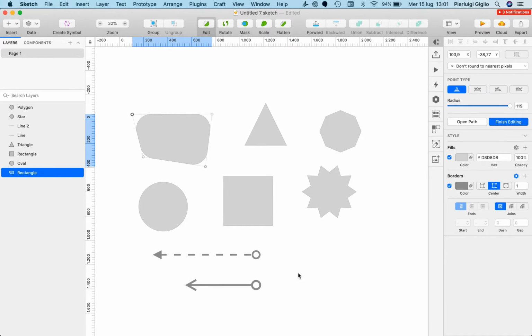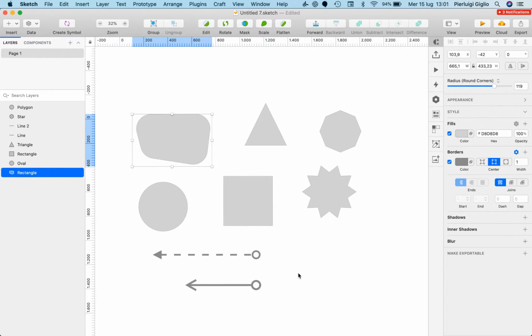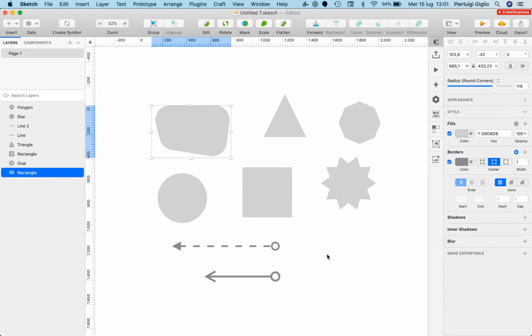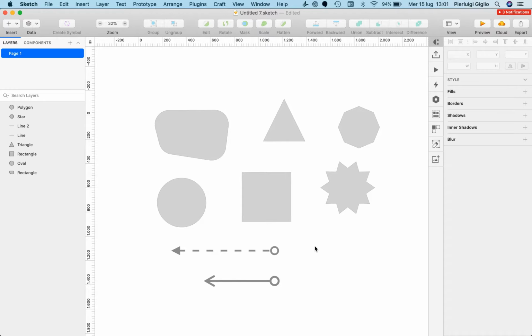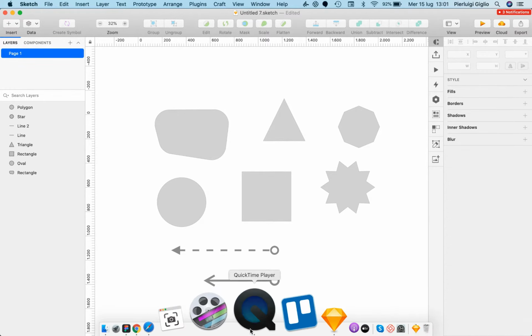We're going to explore much more about shapes and other features which are going to enable you to create all sorts of different styles and things like illustrations, icons, and other enhancements when it comes to UI design, UX design, and much more. So I'll see you in the next video.